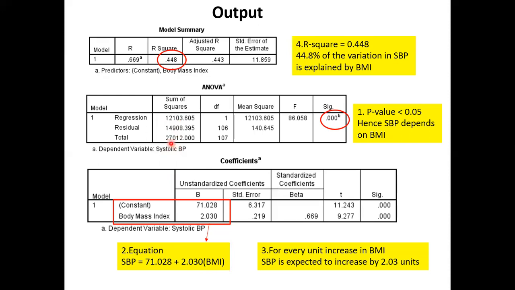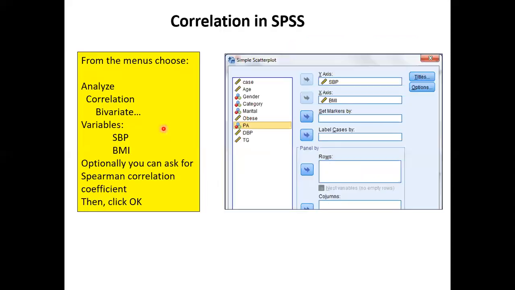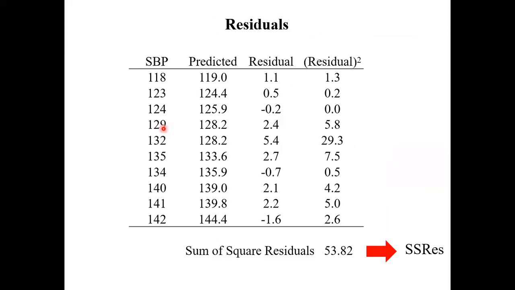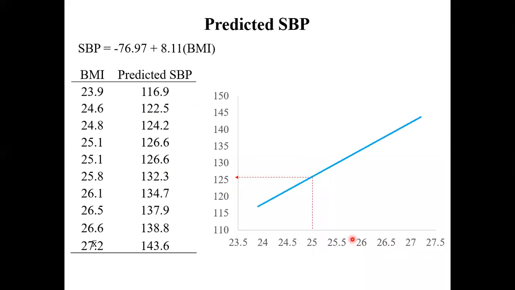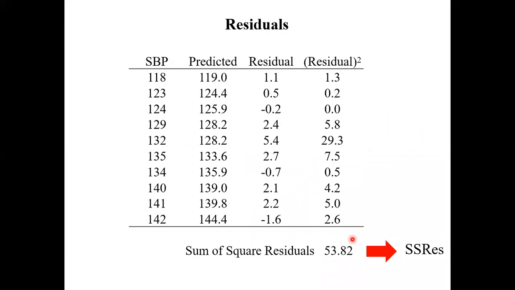Ah, okay. See, we talk about total and residual. One example I did, I used a smaller data set. Total variation, you do this, that's the total variation. Then residual, we did this: BP minus predicted, that's the residual, square it, that's your SS residual.